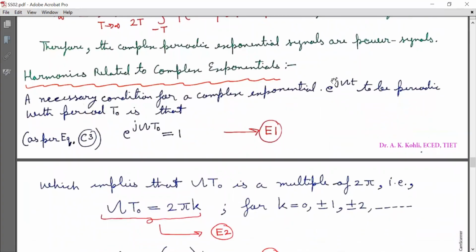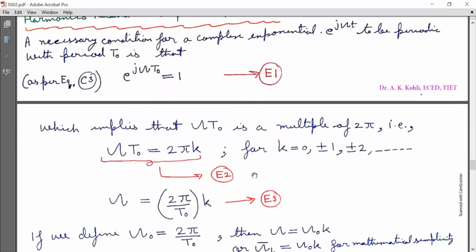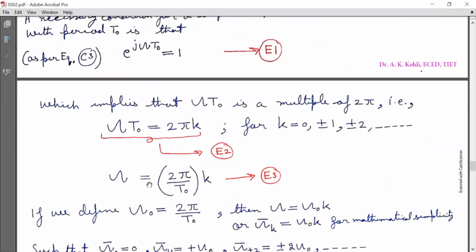Now, harmonics related to the complex exponentials. A necessary condition for a complex exponential e^(jΩt) to be periodic with period T₀ is that e^(jΩT₀) is equal to 1. Mark it as equation E1, as we discussed in equation C3 above, which implies that capital omega T₀ is a multiple of 2 pi. That is, capital omega T₀ is equal to 2 pi k for k = 0, ±1, ±2 and so on. This is equation E2. So capital omega is equal to 2 pi by capital T₀ into k, mark it as equation E3.